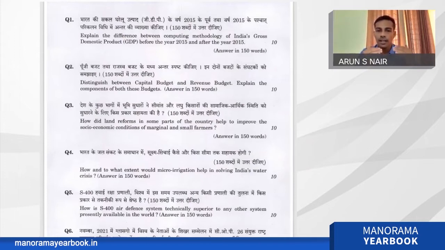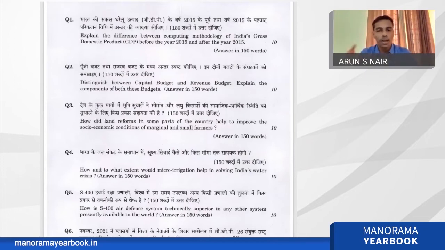So what a topper, or a person who needs to get an extra mark, should do is focus on these kinds of questions. Try to include some innovative answer writing in these questions, because you can add some diagrams, you can add some flow charts, you can use multiple colored pens or pencils for improving the presentation of answers.